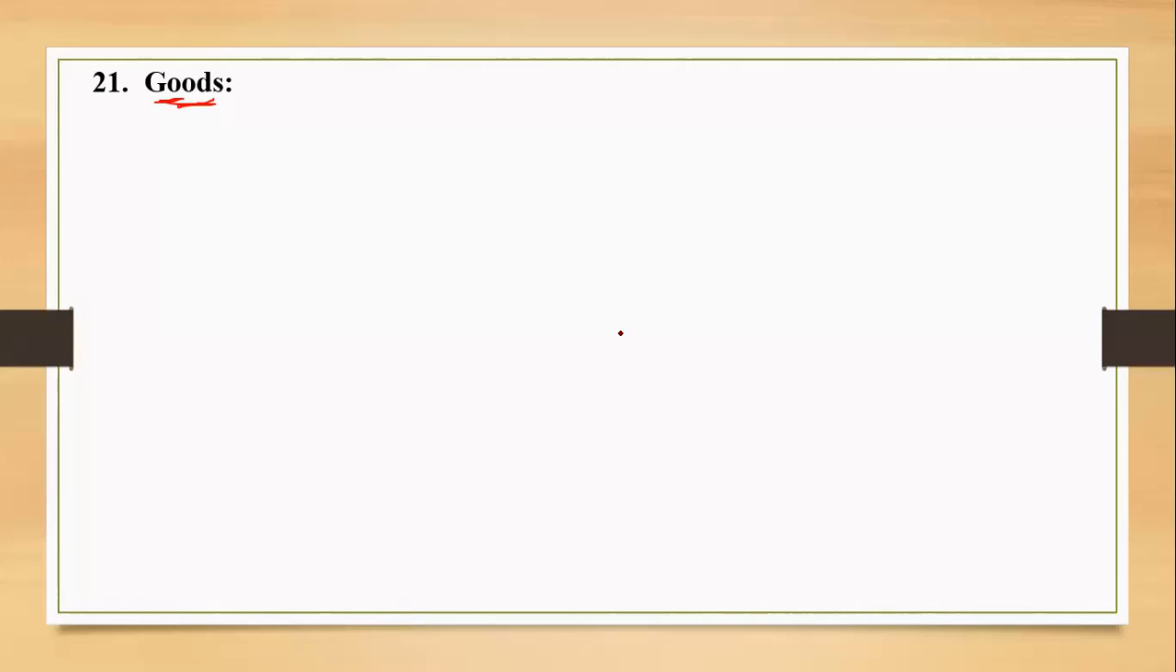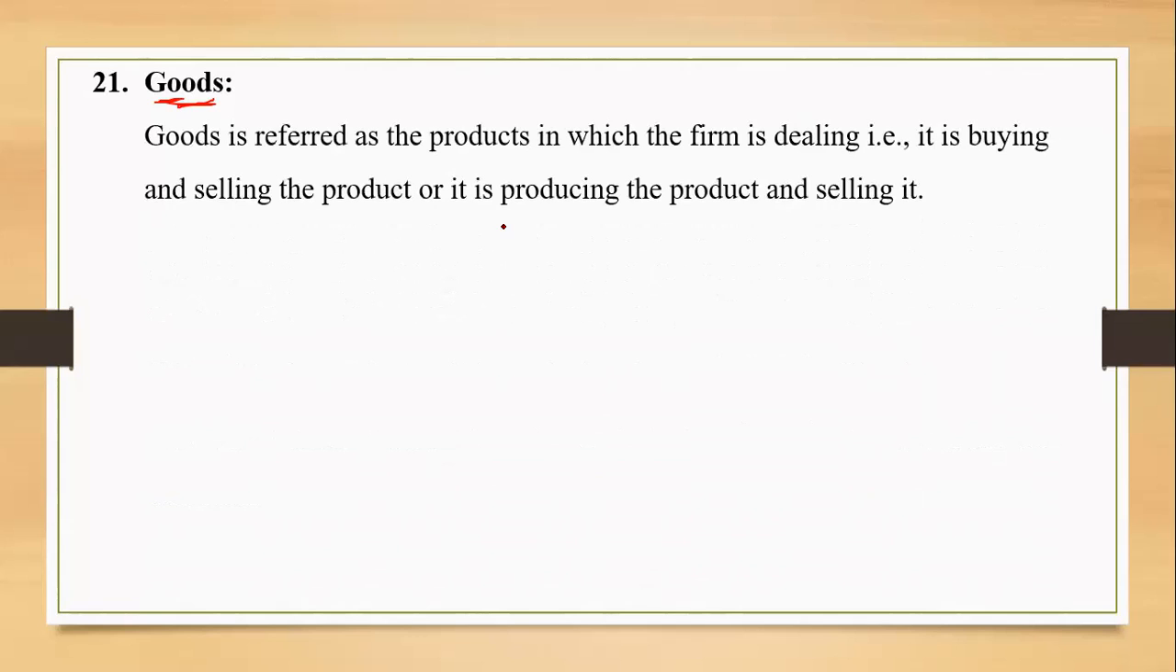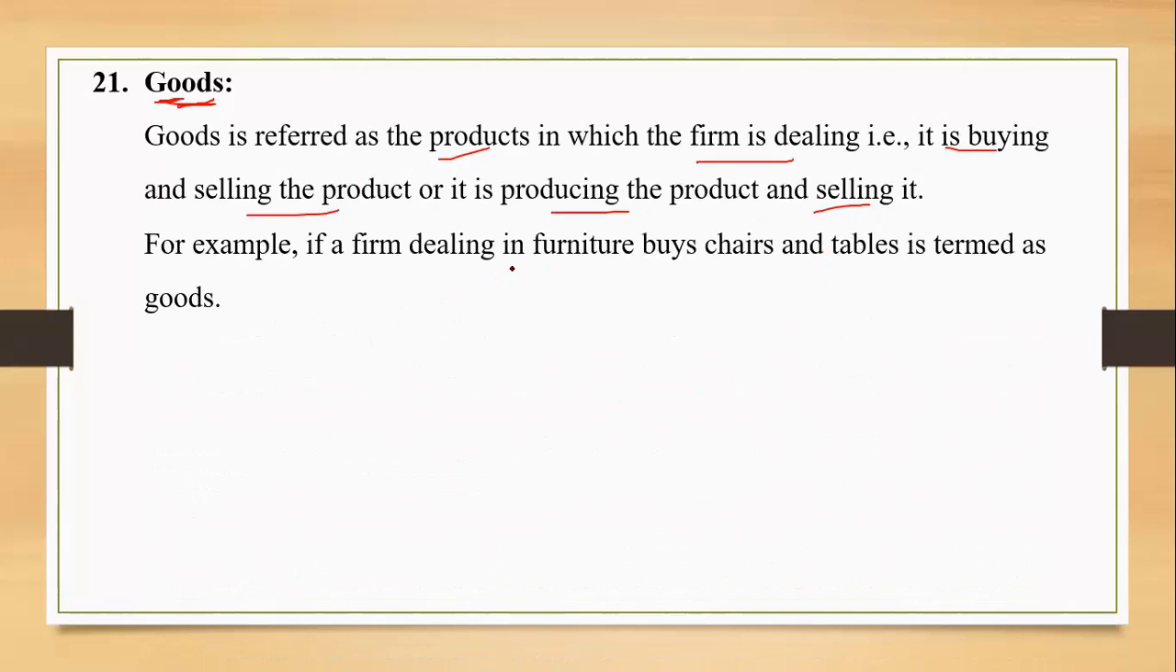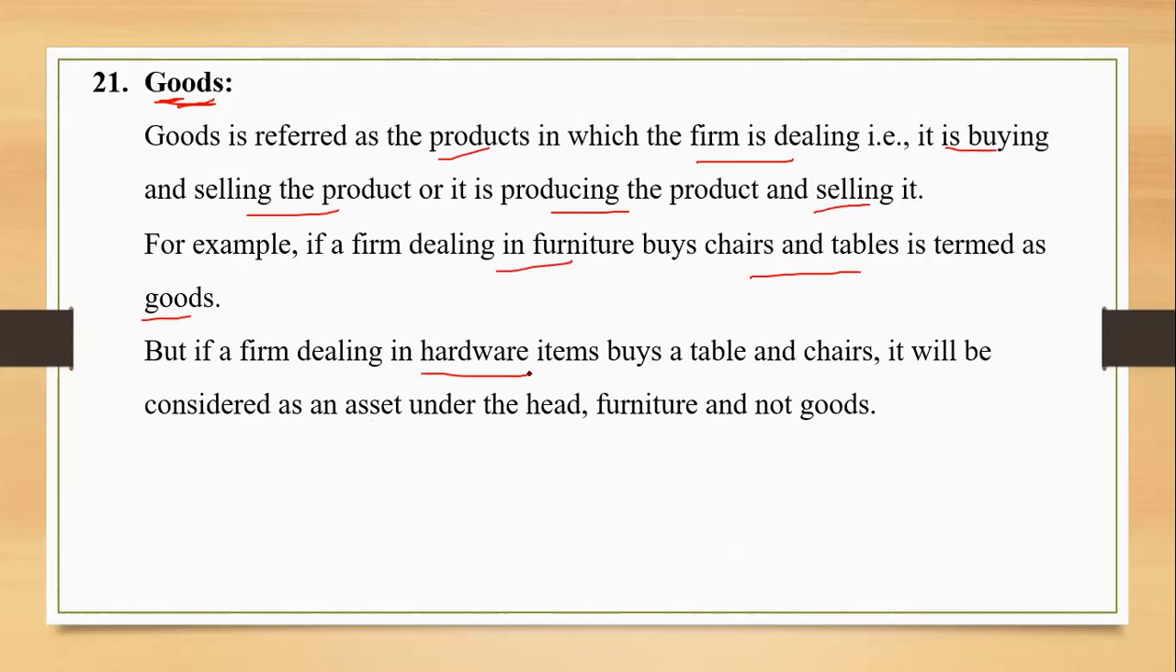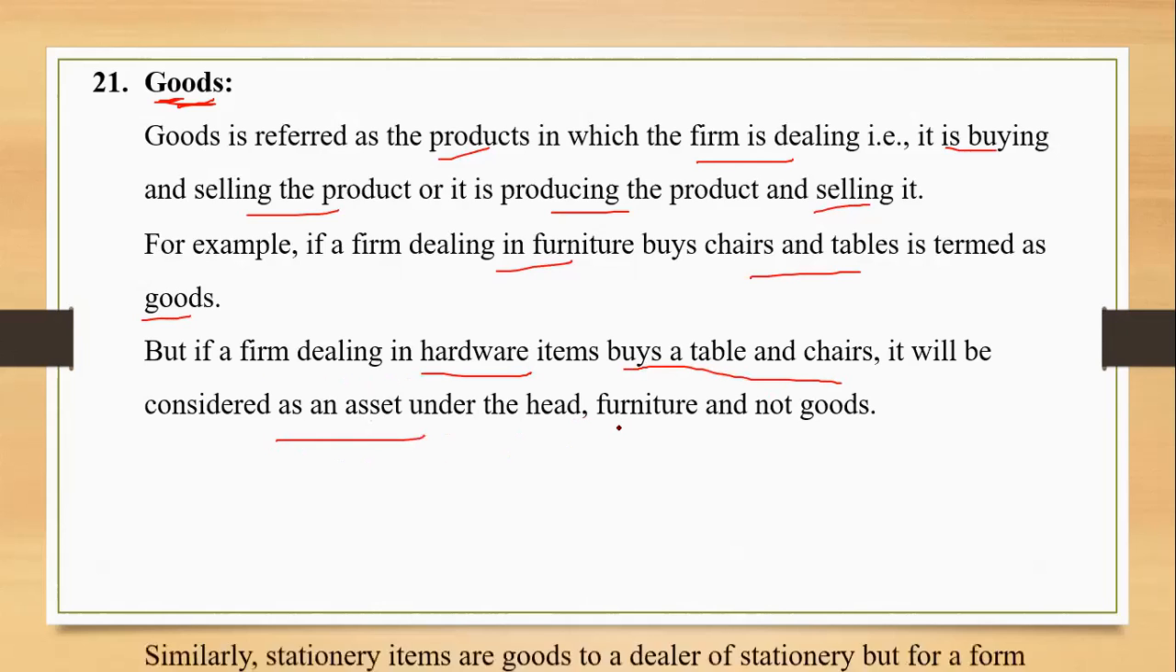So goods are the products or the items in which the business entity deals with the motive of earning profit. Dealing means buying and selling, or manufacturing and selling, anything. For example, a firm dealing in furniture buys chairs and tables. It's goods, no doubt about that. And if a firm is dealing in hardware items and it buys a table and a chair, it will be considered as an asset, not goods, right?